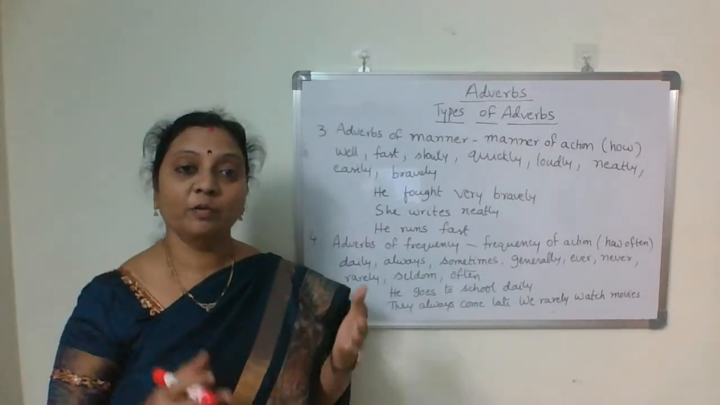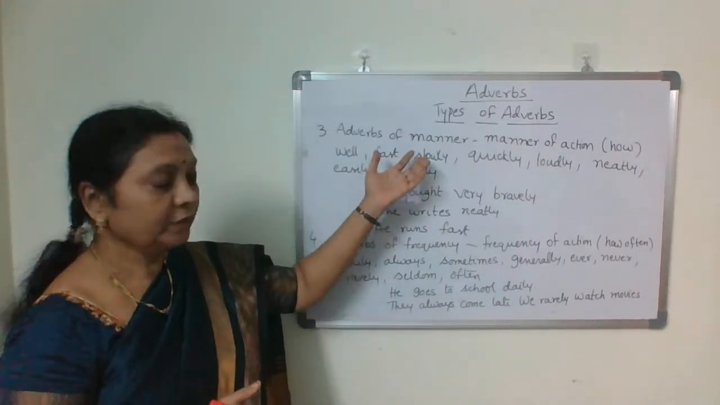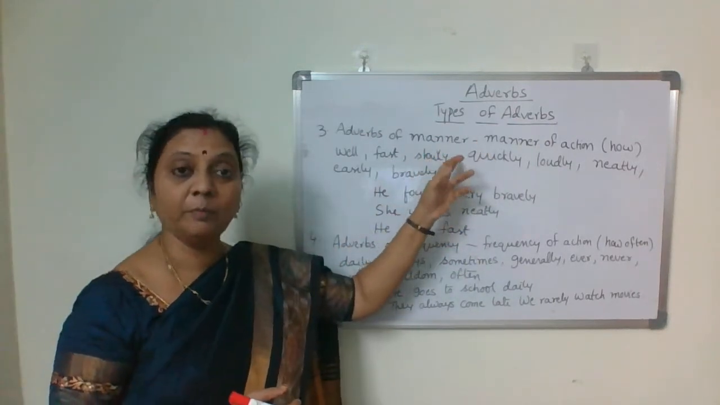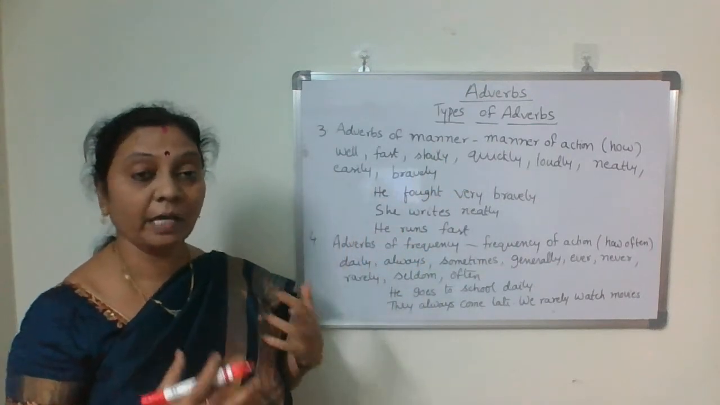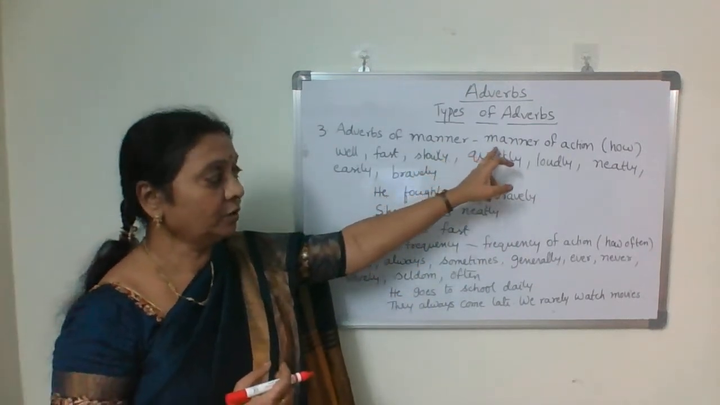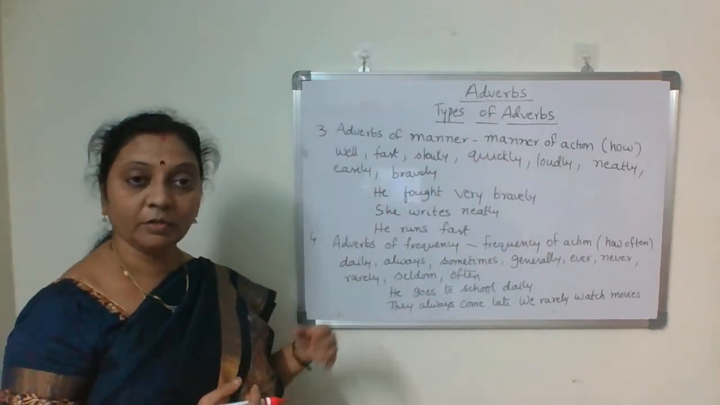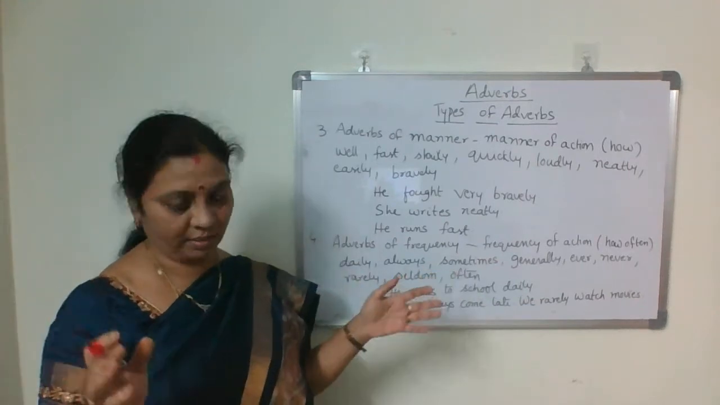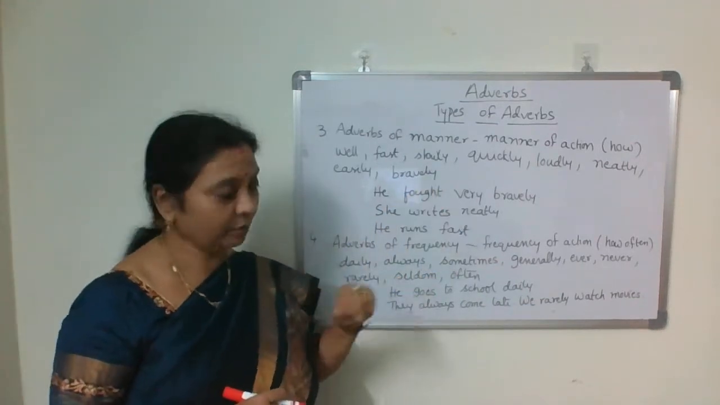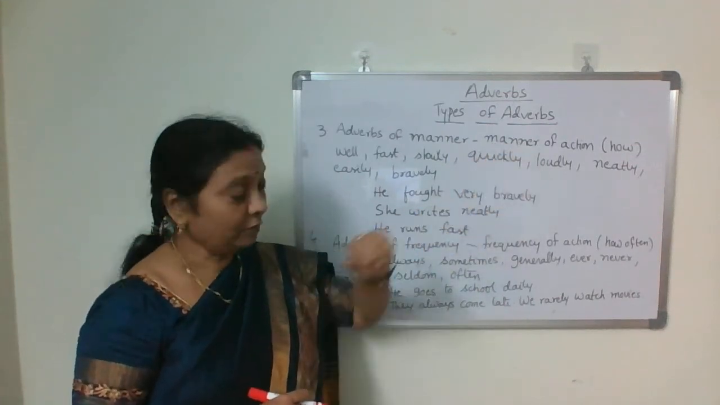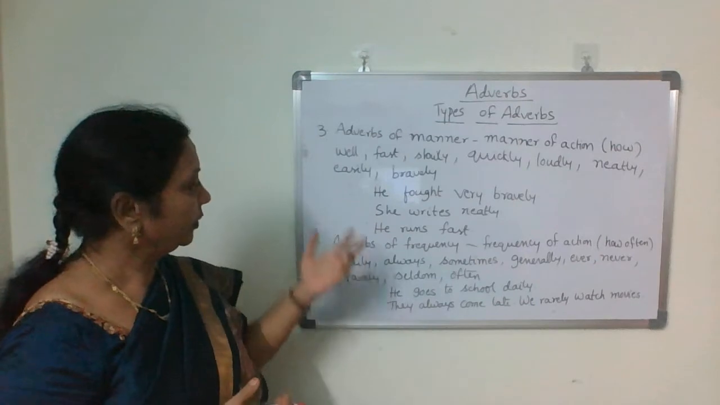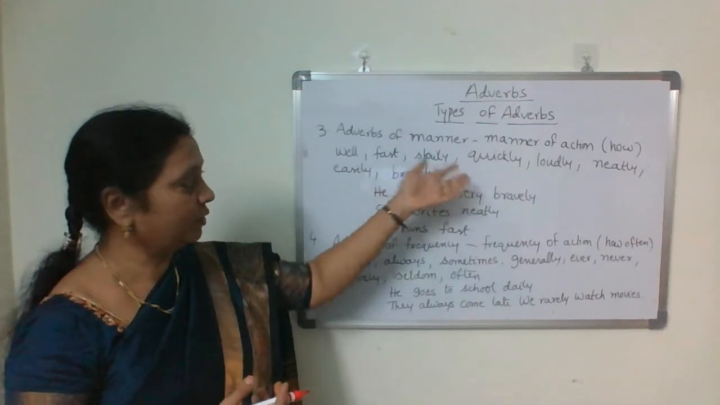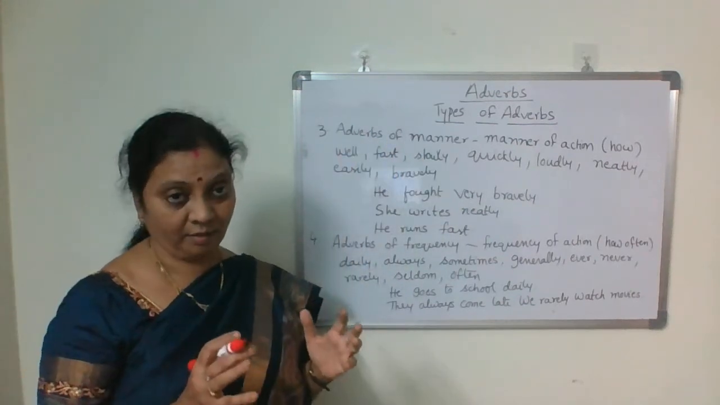Next one is adverbs of manner. Means how do the actions take place? In which manner the actions take place? It talks about manner of action. How does the action take place? So it talks about how. Okay. Then what are the words here? Well, fast, slowly, quickly. Plenty of words are there. Many of ly words. So means the words ending with ly. Loudly, neatly, easily, bravely, boldly. So, plenty of list of words we get under this adverbs of manner. How?